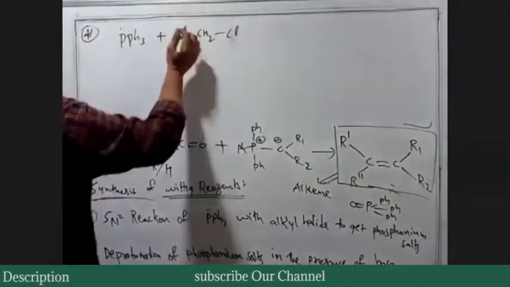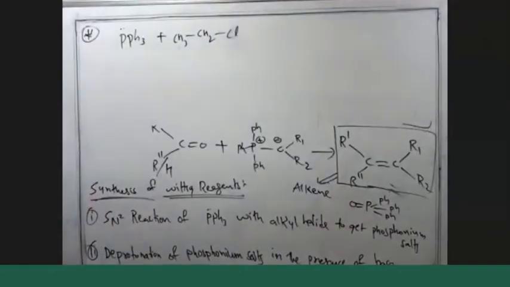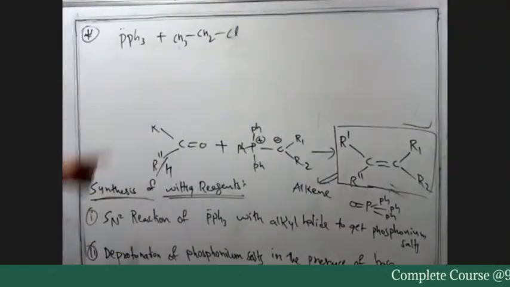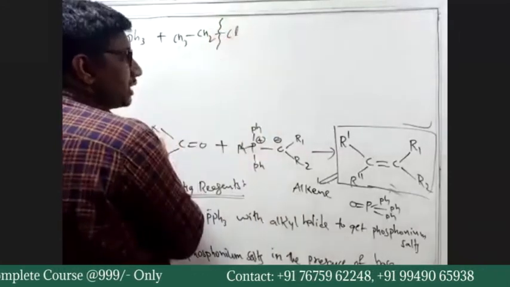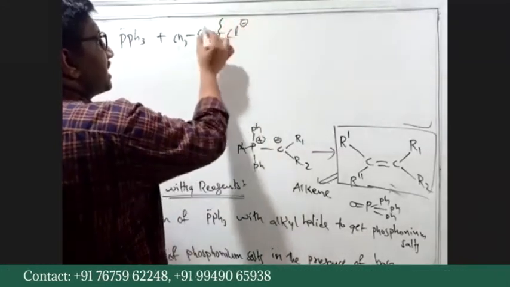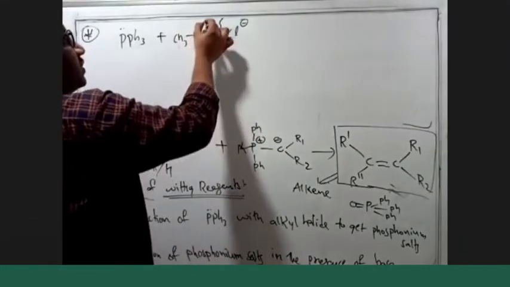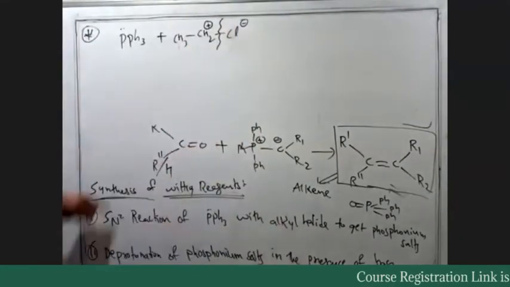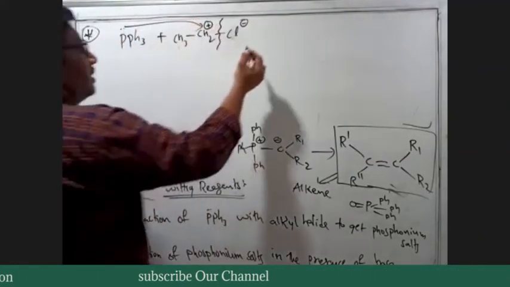Instead of R, we can say CH3CH2Cl. Phosphorus has a lone pair. This carbon chlorine bond is polar because chlorine is more electronegative. Chlorine gets negative charge. Carbon is electropositive when compared to chlorine, so it will have positive charge. So now the lone pair of phosphorus attacks this carbon. So we get what?